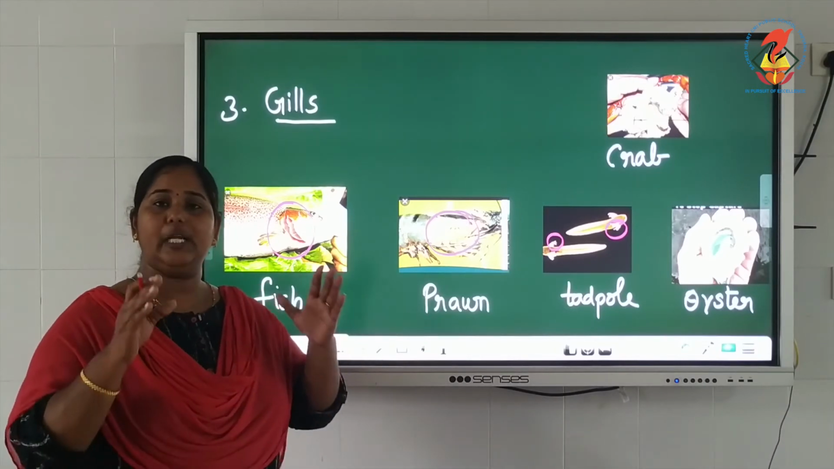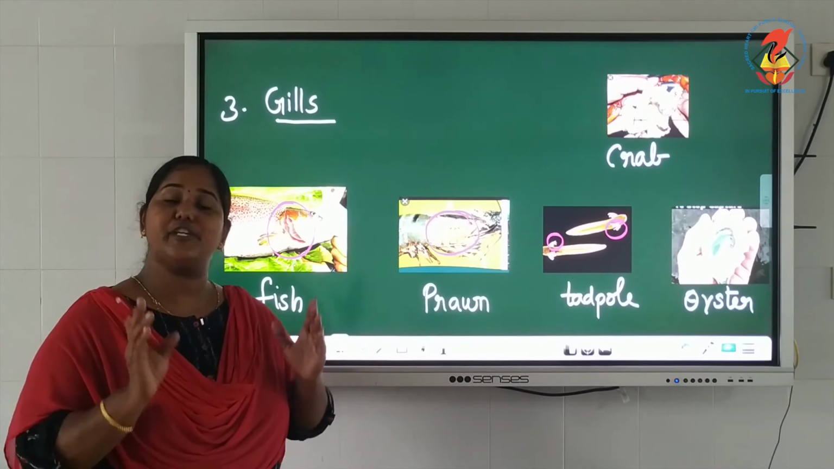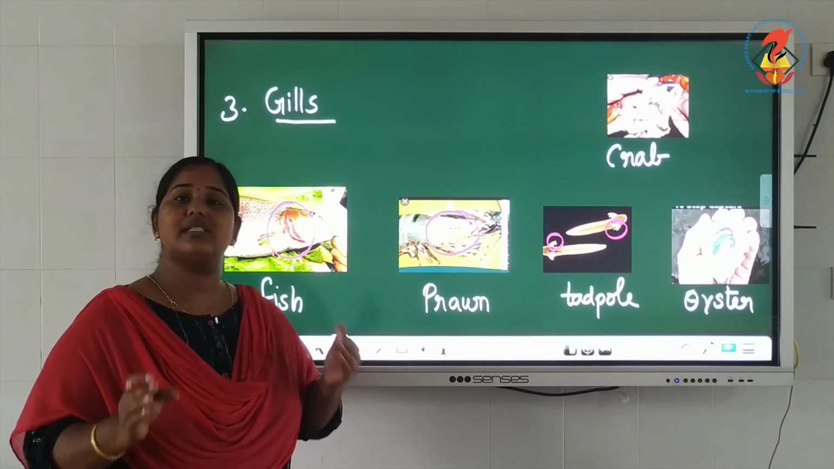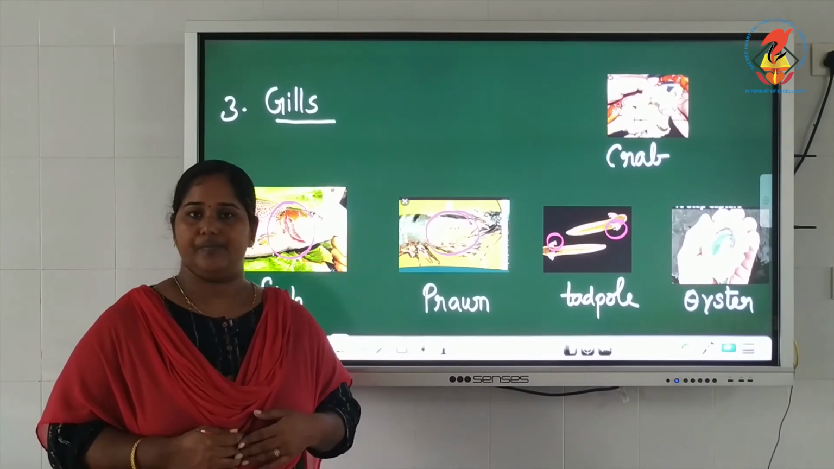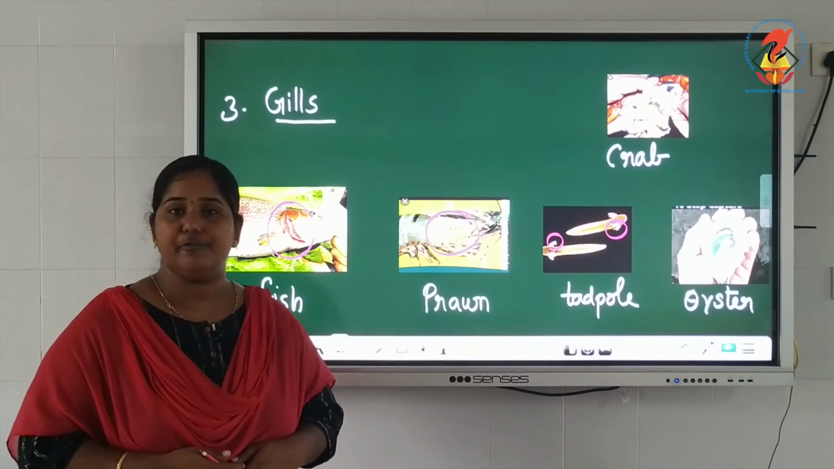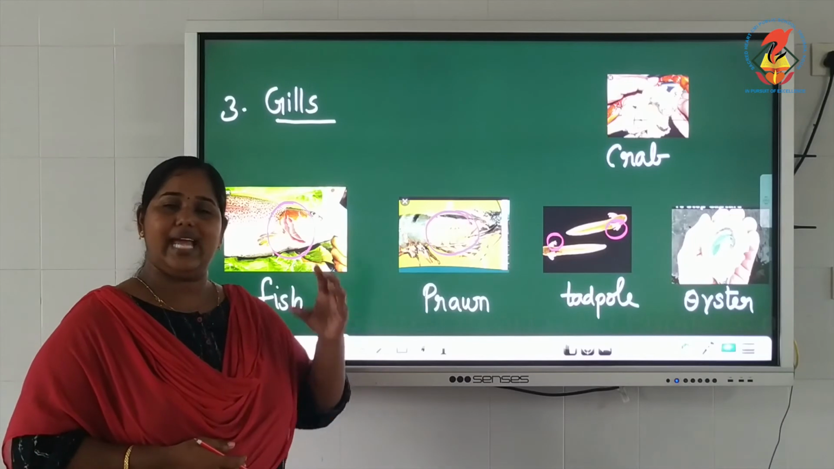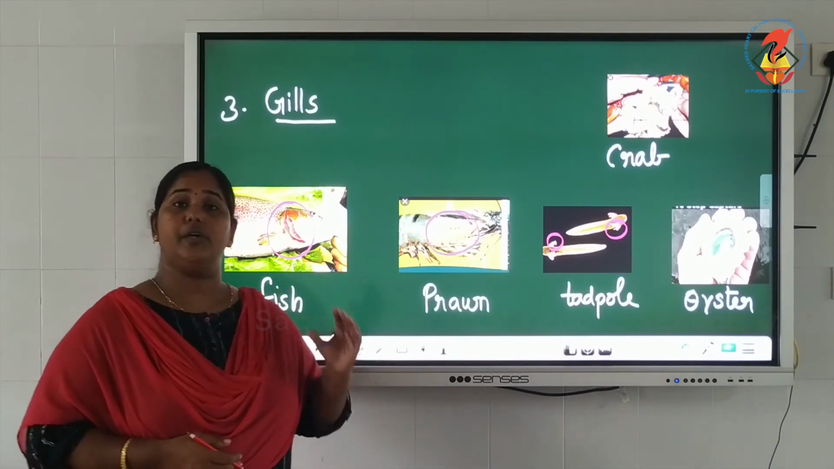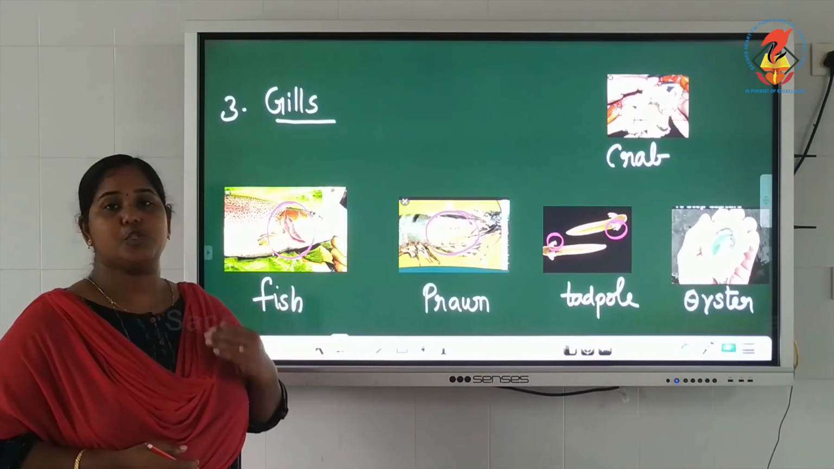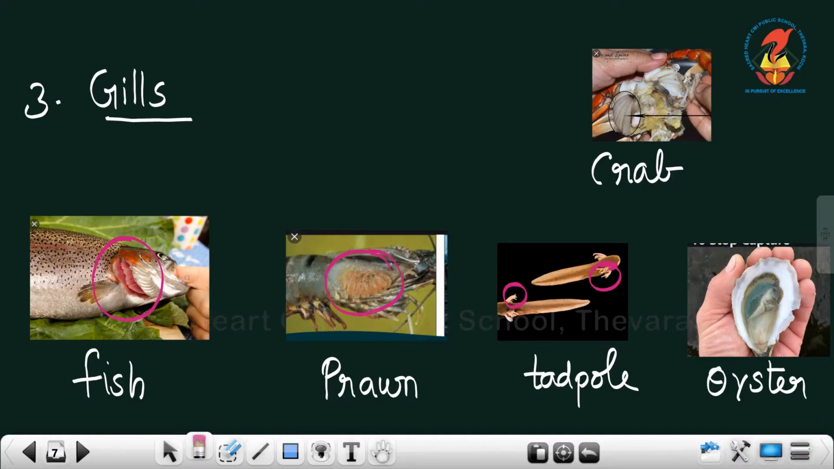At that particular time, when it lives like a fish in water, it uses its gills as a breathing organ. And when it changes to a mature frog, it's different. That we will learn. So the tadpole, the young one of a frog, uses gills to breathe. The same way a crab, this picture shows a crab, and what I have circled is the gills of a crab.